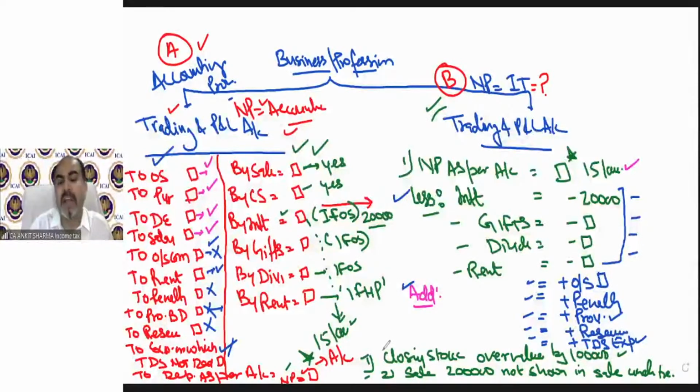Now two adjustments are left. One is closing stock and one is regarding sale. It says closing stock is overvalued by 1 lakh rupees. So this is a wrong thing which has been done, that we wrongly overvalued the stock by 1 lakh and we need to correct it. So how do we correct it? If we overvalued stock, then this 15 lakh rupees net profit is overstated by 1 lakh.